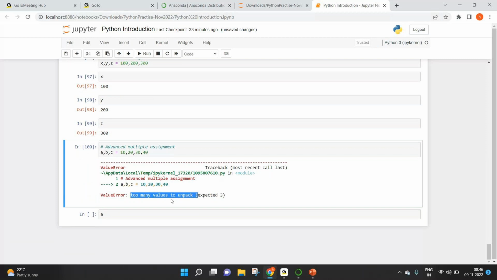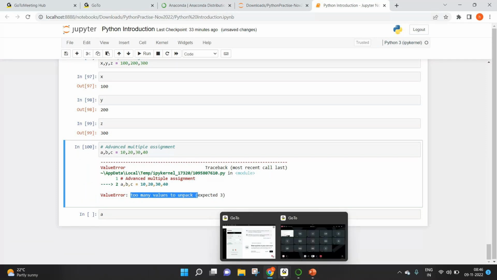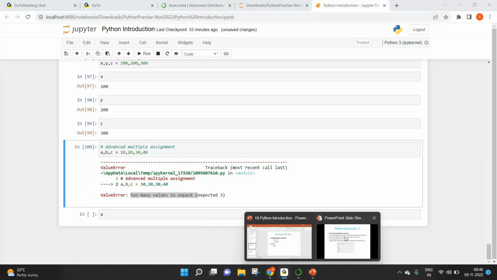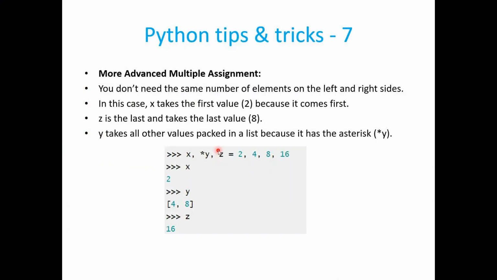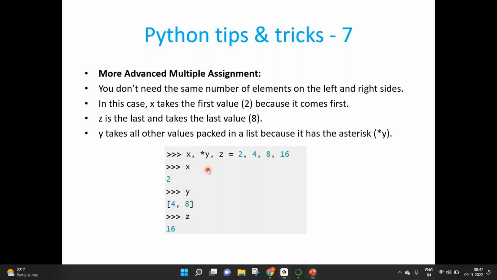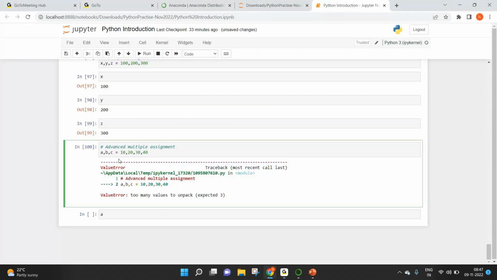If you see this error, then immediately you should fix that problem by using this. You should use the asterisk symbol or the star symbol before y, or before the middle variable. Let's say star b. Run this, it should work fine.